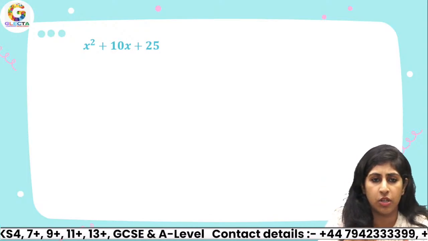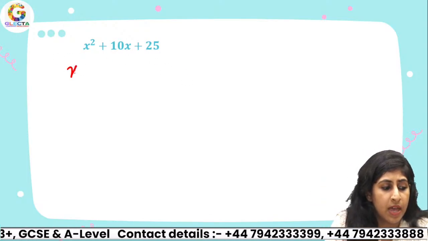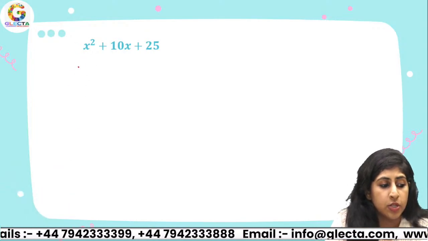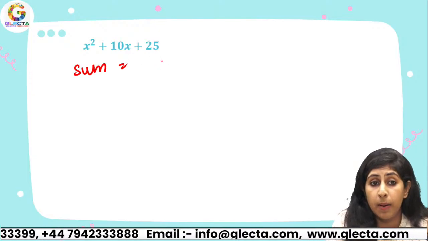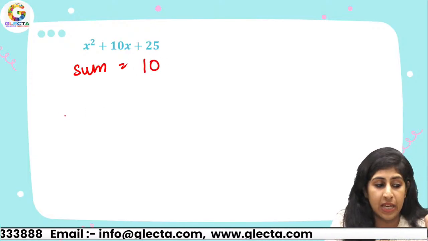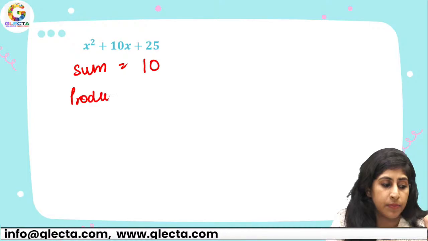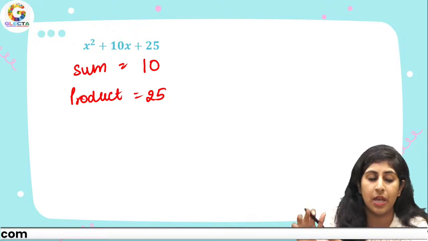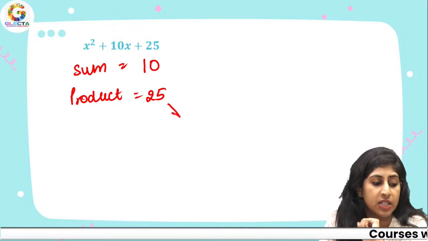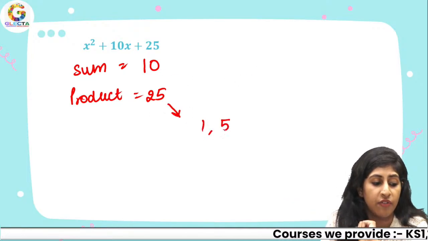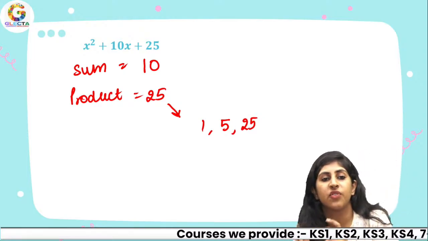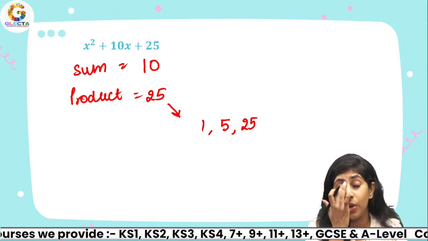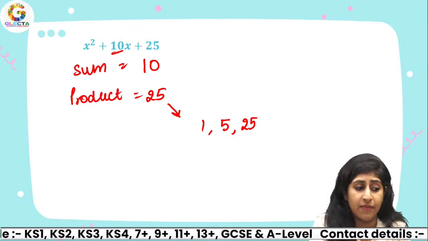Let's quickly try this question. x square plus 10x plus 25. So the sum, that's the number being multiplied by x, is 10. The product has to be 25. Now what's the difference between the previous question and this question? If I see the factors of 25, they are 1, 5 and 25. 1 plus 5 is 6. 5 plus 25 is equal to 30. So I don't think I'm getting the sum as 10.